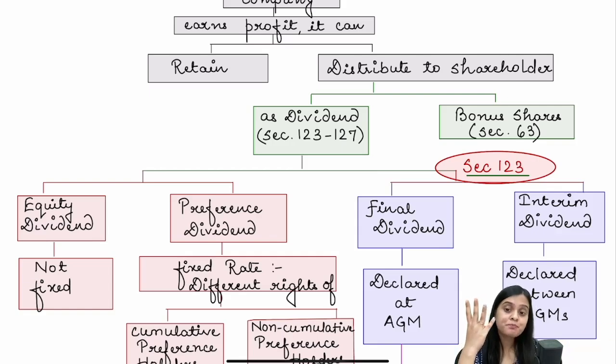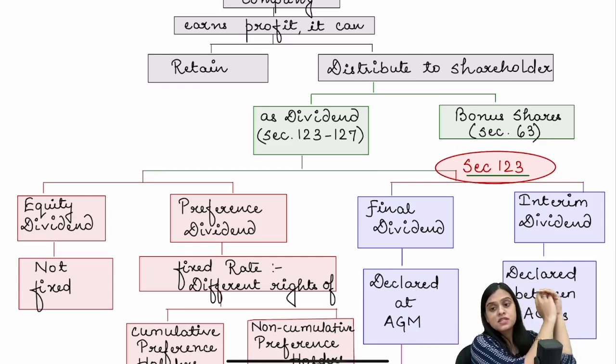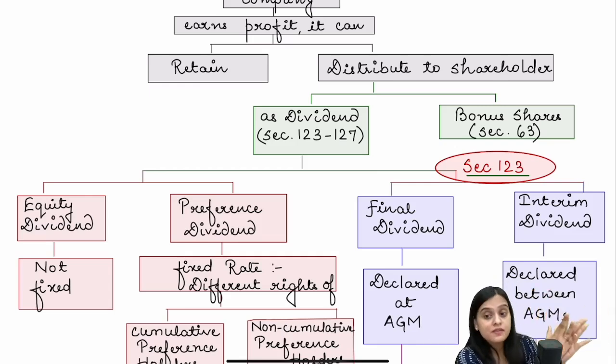However, if cumulative preference shares have been issued, then the preference dividend which is unpaid for any year will be added and will be paid in the next year. However, if it is non-cumulative preference shares, then the dividend, if not paid, goes in vain. It's not added, it's not accumulated. So if the company doesn't earn profit, it may waive off the payment of dividend. But in any case, before paying dividend to equity shareholders, dividend to preference shareholders will be paid.